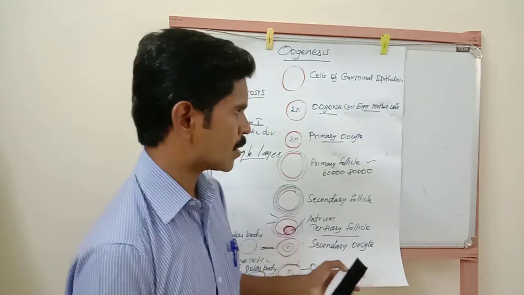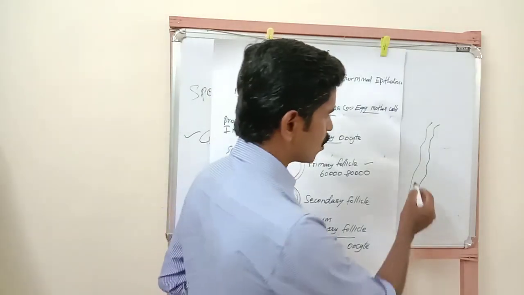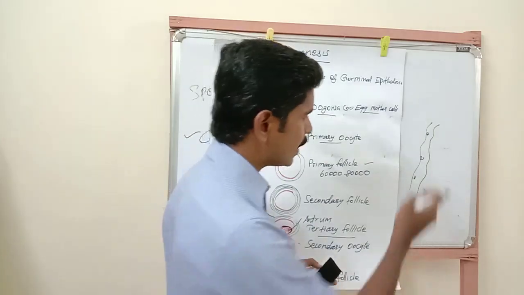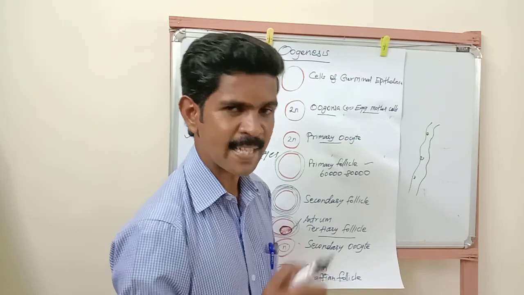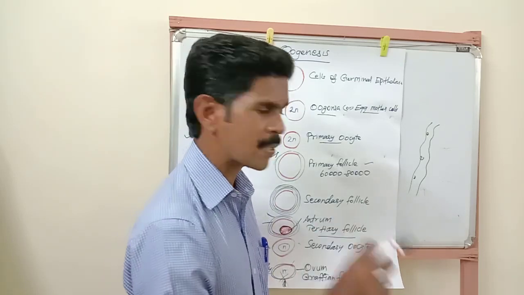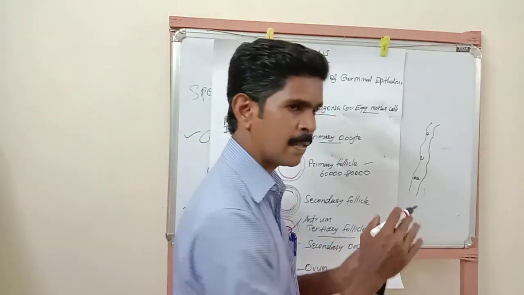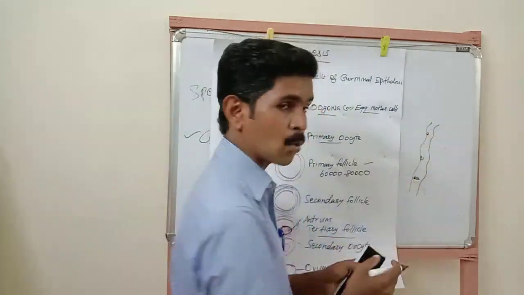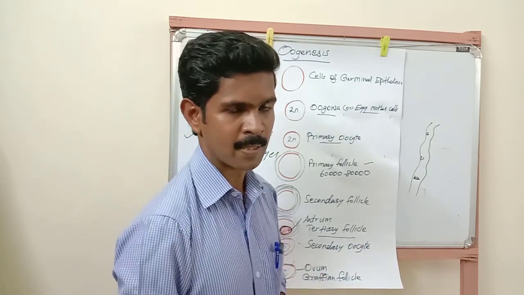Then one more point I forgot to say. Just imagine the seminiferous tubule. This is one region of the seminiferous tubule, the second region, another region of the seminiferous tubule. In each region of the seminiferous tubule, sperms at different stages are there. Sperm development occurs in different stages. So just imagine, in this area some sperms are forming, and that sperm is at the 20 days stage. Here the 25 days stage. Here the 50 days stage. In total, 64 days are needed to complete one spermatogenesis process.